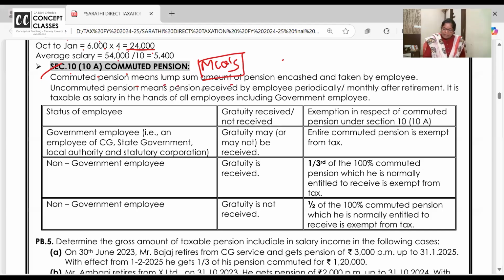Commuted pension means lump sum amount of pension encashed. Uncommuted pension means monthly pension. It is taxable in the hands of all the employees, including government employees. Right? Now, whether government employees are receiving gratuity or not will decide how much pension will be exempt.